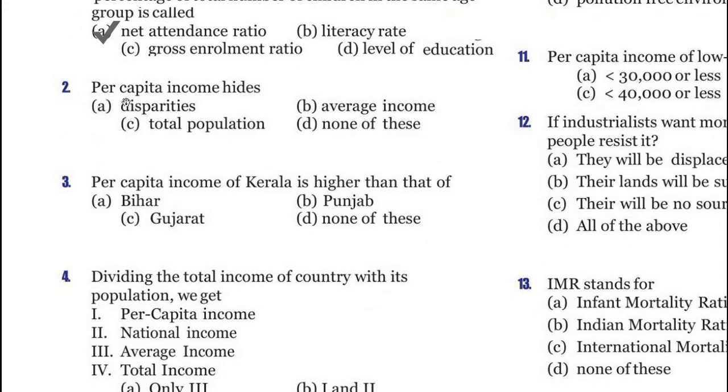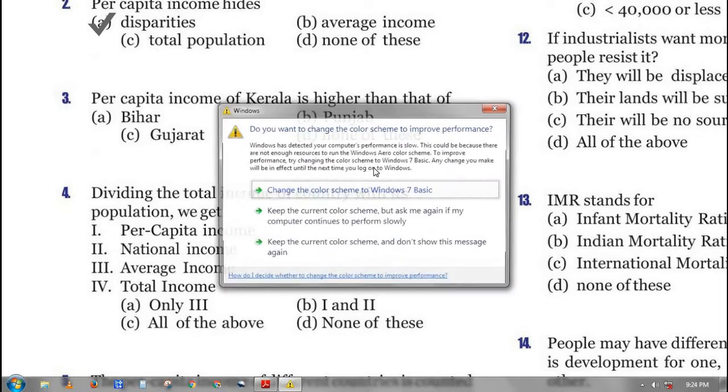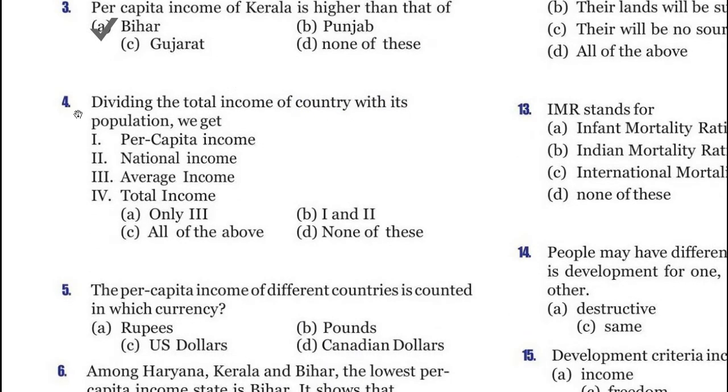Now question 2. Per capita income hides disparities, average income, total population, or none of these. Just think about the answer. And its correct answer is option A, disparities. Now question 3. Per capita income of Kerala is higher than that of Bihar, Punjab, Gujarat, or none of these. And I think it should be Bihar. Yes, it is Bihar.